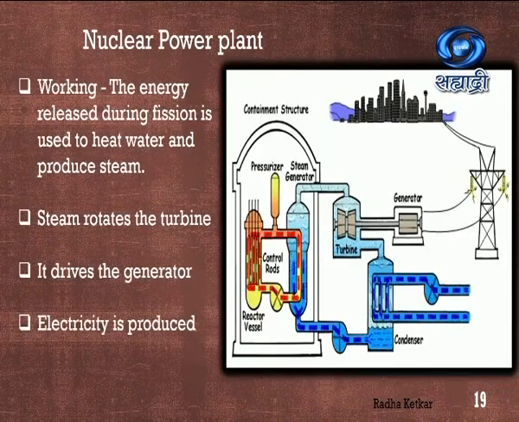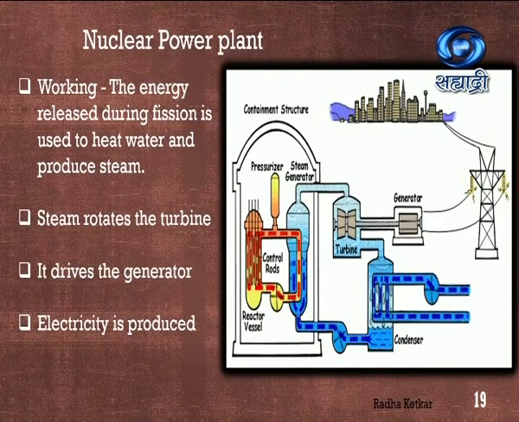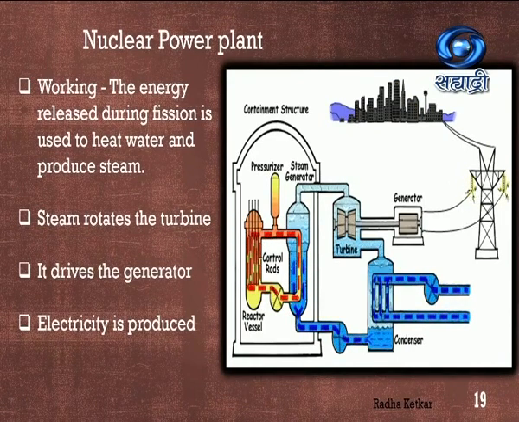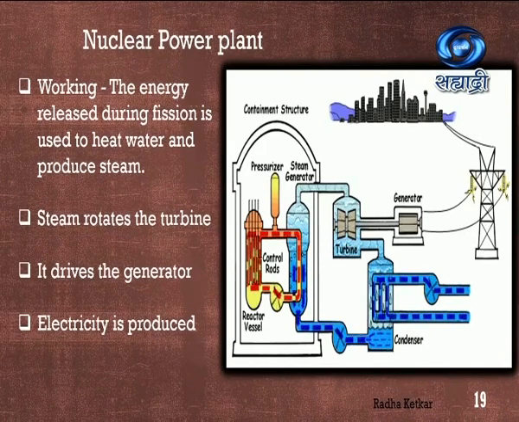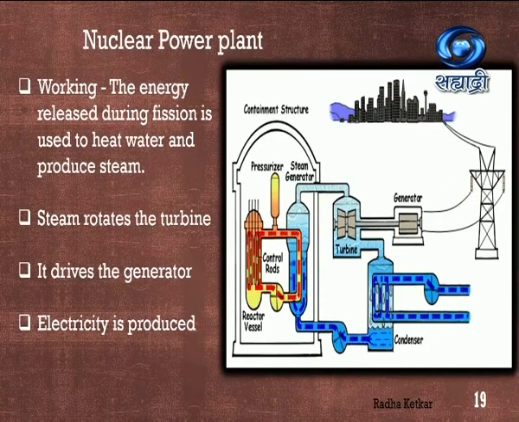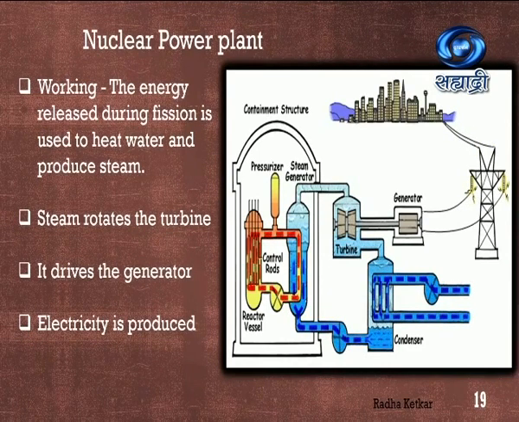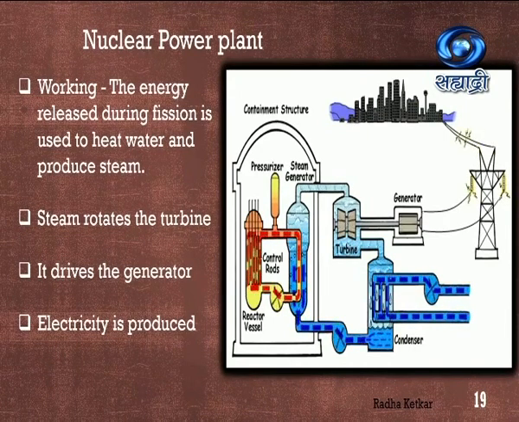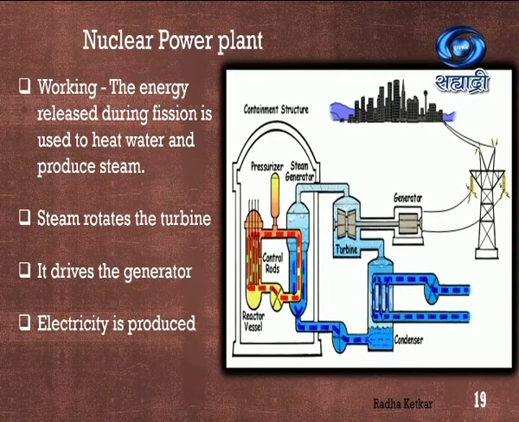You can see the picture of the power plant. You can see a reactor vessel where the reaction is going to take place. You can also see the control rods which control the rate of the reaction, because otherwise it can be an uncontrolled reaction and we know it is going to be hazardous. Then when the water is boiled, steam will be generated. Steam is going to rotate the blades of the turbine. The turbine will in turn move the magnets in the generator and then electricity will be produced. So the other part remains the same. Only the first part is going to change depending on which source of energy you are going to use.